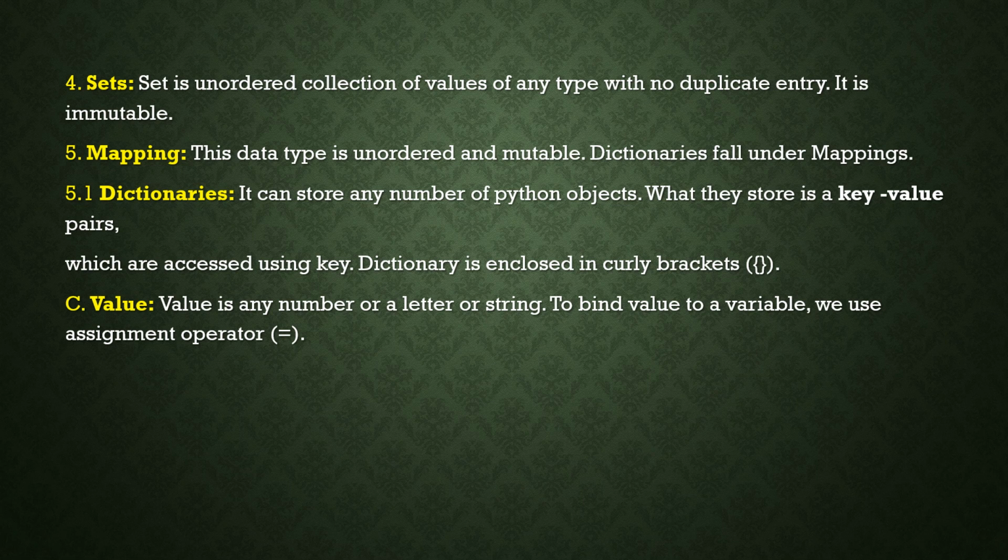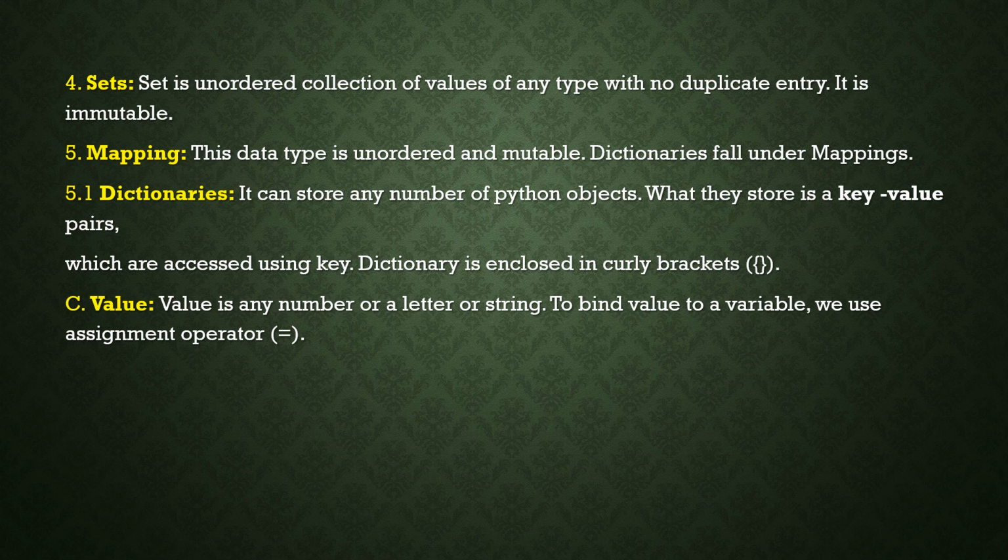Next one is values. So far we know this is the third one, which we already studied. Values indicate the value. According to any object, it includes three things: an identity, meaning its variable address; a type, that indicates data type; and the third one is value. Value is any number or letter or string.